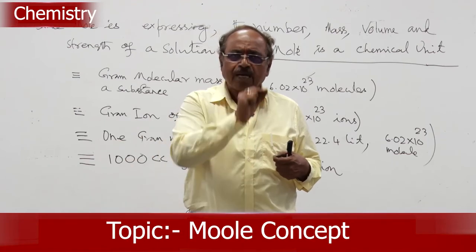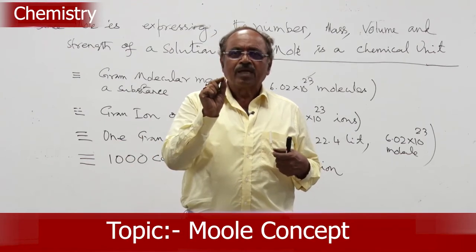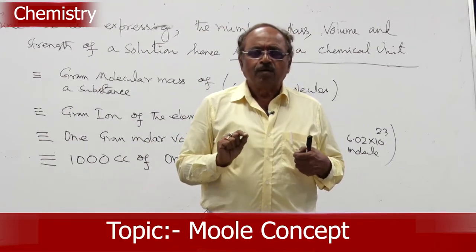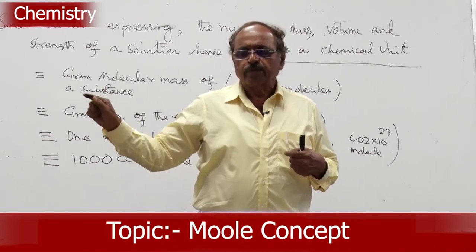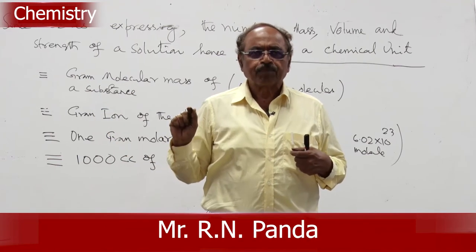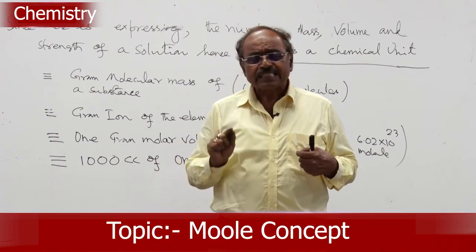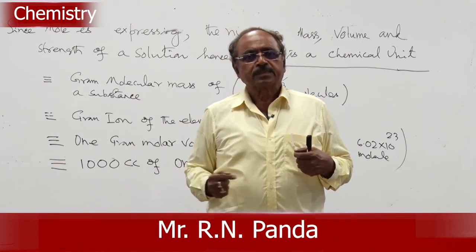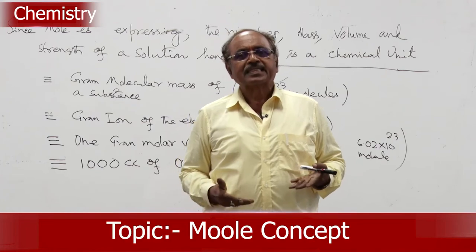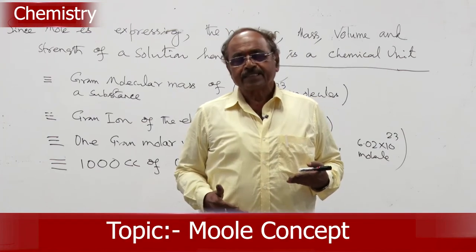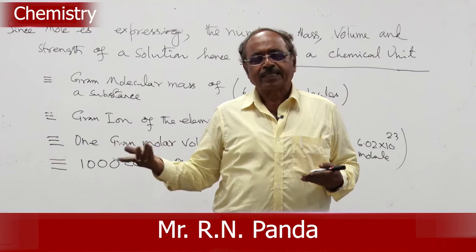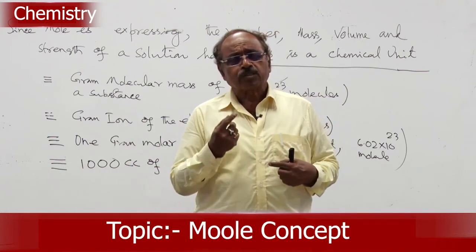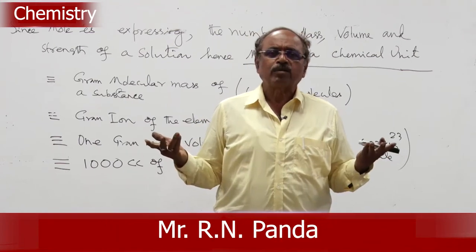Say one simple example. I have a mole of oxygen, what does that mean? I have 32 grams of oxygen, that means 6.02 into 10 to the power 23 molecules of oxygen, that is 2 into 6.02 into 10 to the power 23 atoms of oxygen. I can also say 22.4 liters of volume of oxygen at NTP. If I have 0.1 mole of oxygen, how much oxygen do I have?